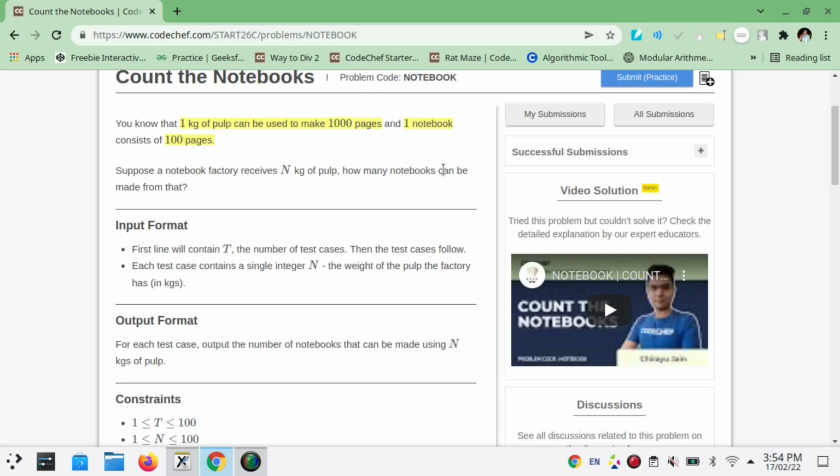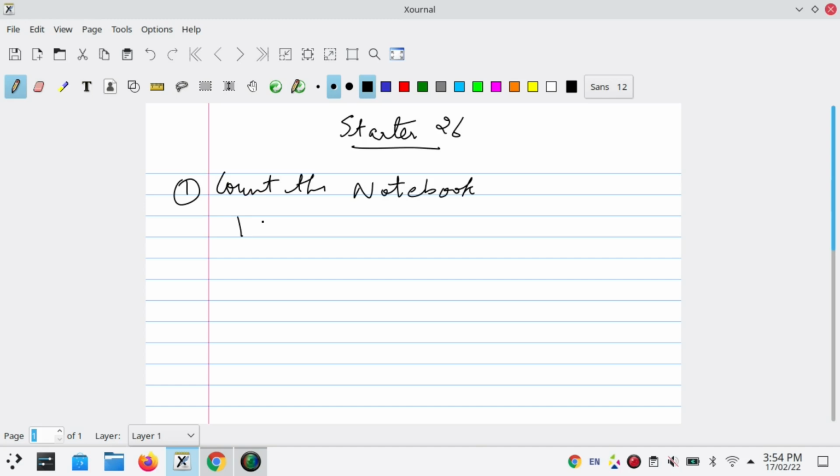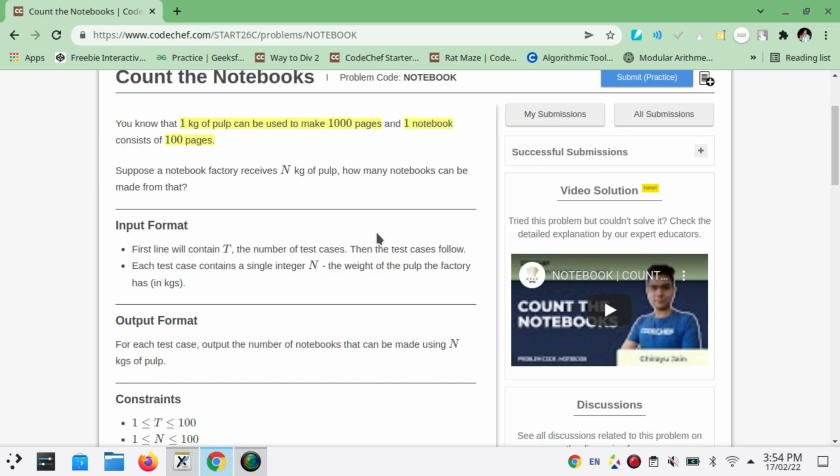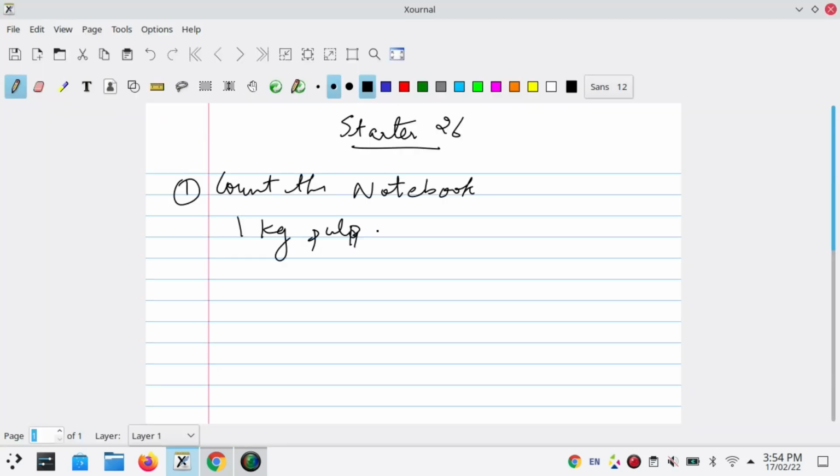Here, 1 kg of pulp can produce 1000 pages, and one notebook has 100 pages. We have a total of n kg pulp. We have to tell the number of notebooks that we can make.